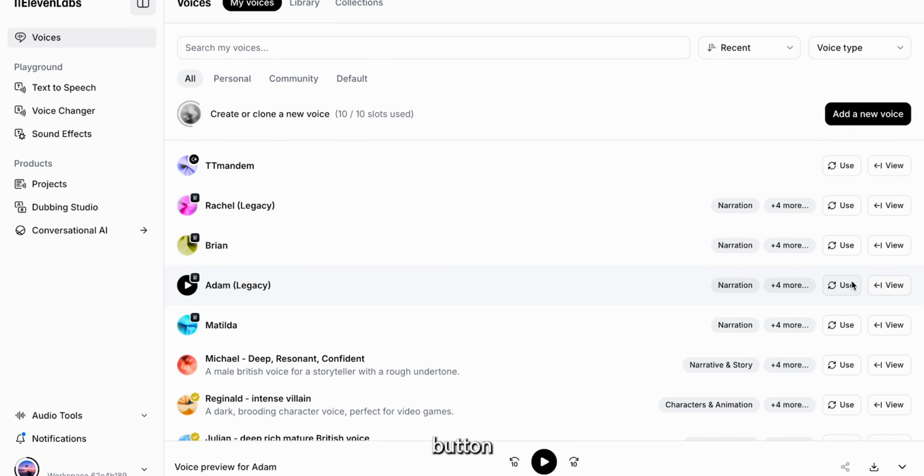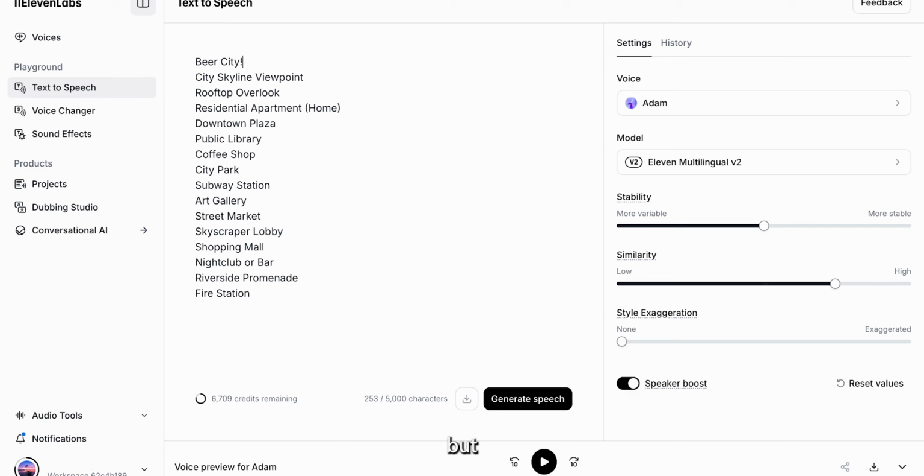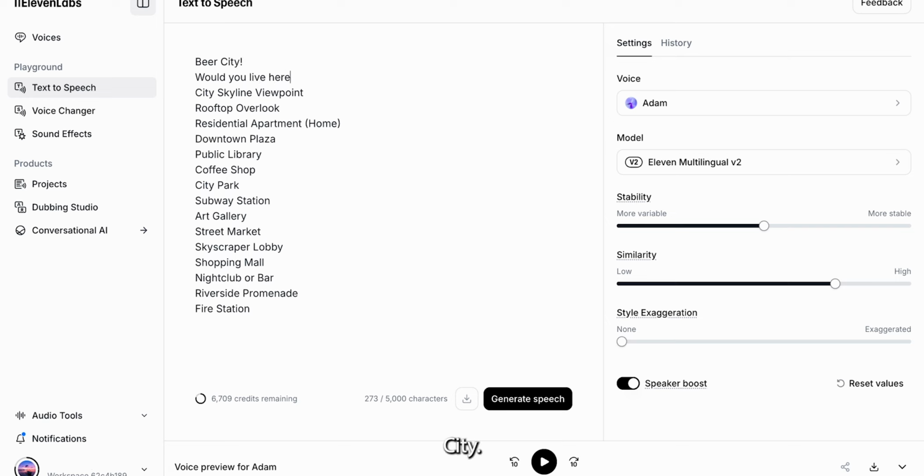Once they're in place, I'm going to fast forward this part, but I'm going to add the text Beer City, Would you live here? I'm also going to replace the first location with your home. The final thing that we need to do is add periods after each location to allow for the AI to break up our voiceover. With that done, all that's left to do is hit generate and download our voiceover.